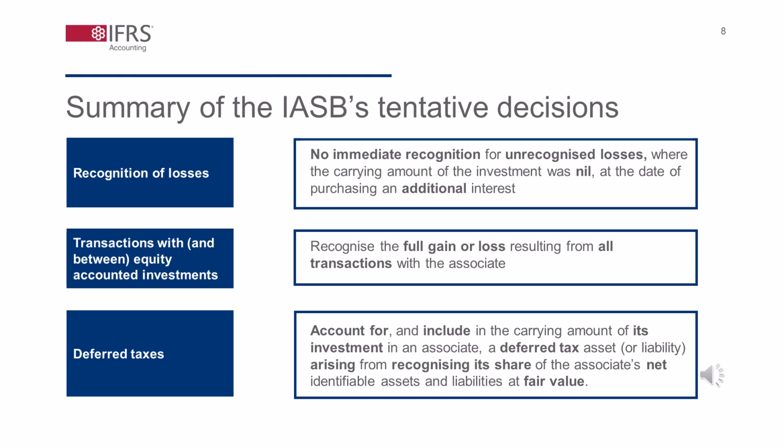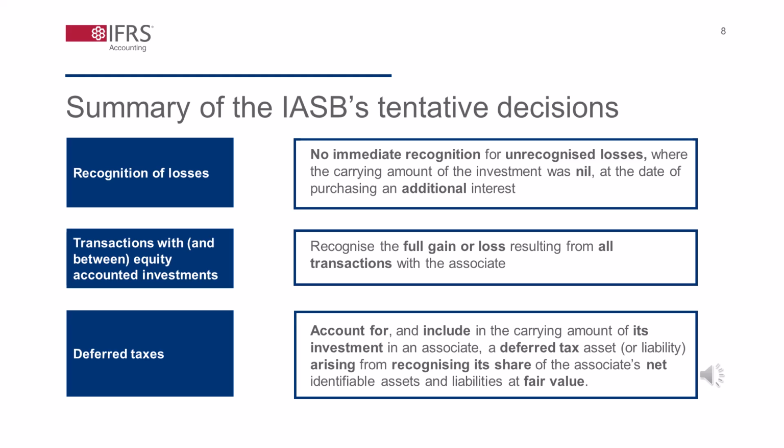Lastly, regarding the deferred taxes category, the IASB plans to propose that an investor would account for and include in the carrying amount of its investment in an associate a deferred tax asset or liability arising from recognizing its share of the associate's net identifiable assets and liabilities at fair value.